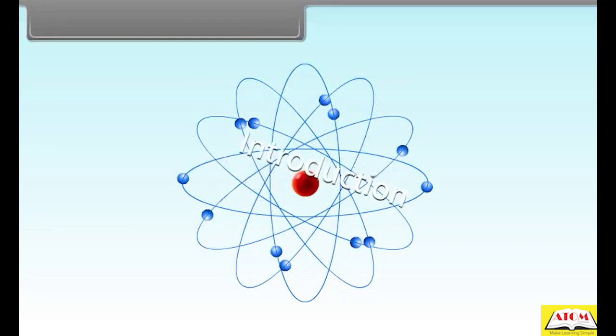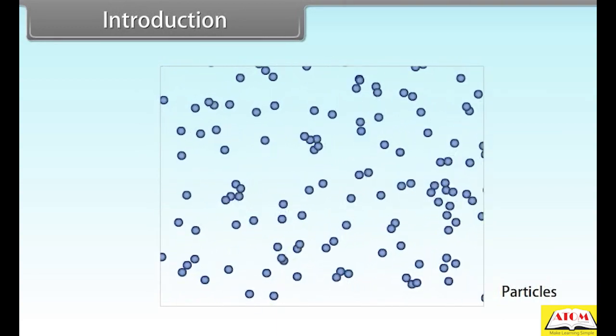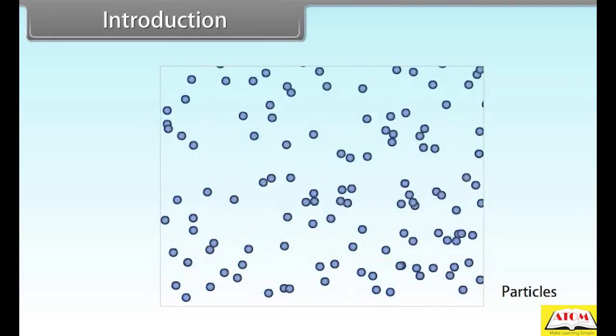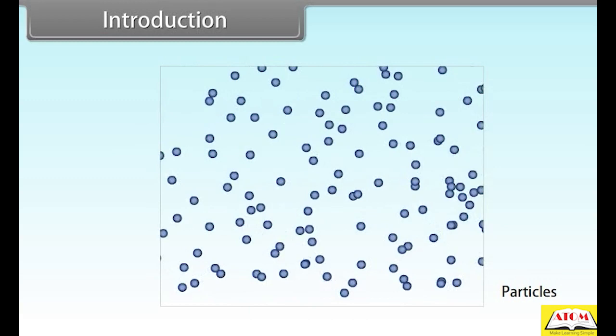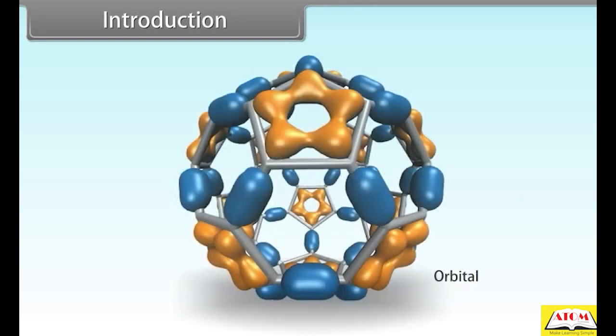Introduction. Hey kids, today we will learn the quantum mechanical model of atom. Matter has dual behavior, wave as well as particle. Heisenberg's uncertainty principle is only applicable to small particles such as electrons. The region of the atom where the probability of finding the electron is maximum is called orbital.